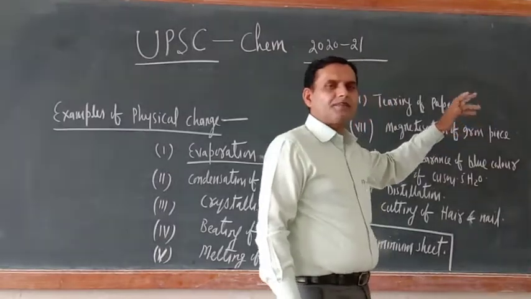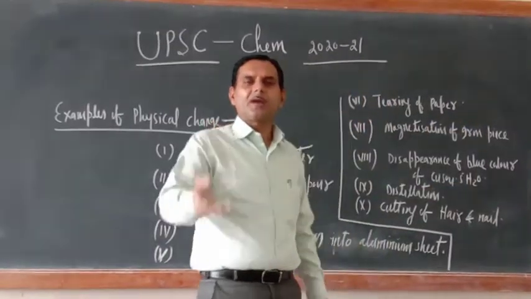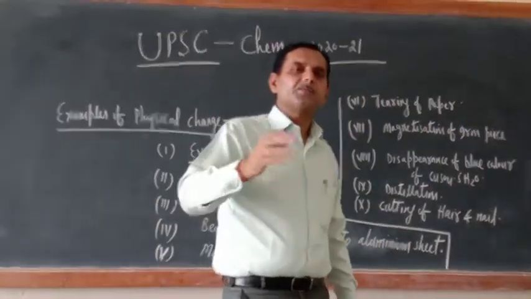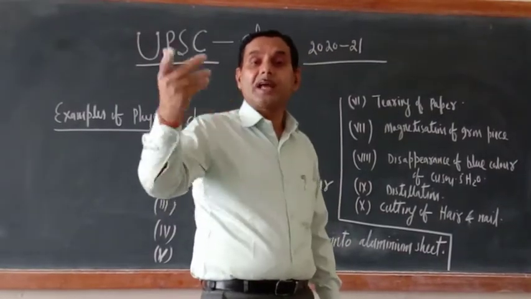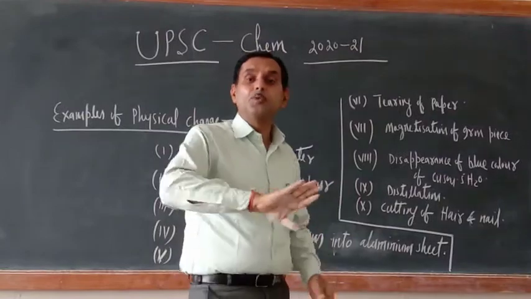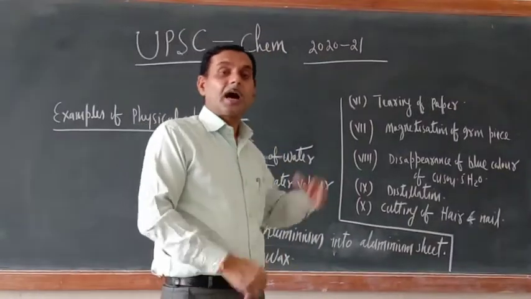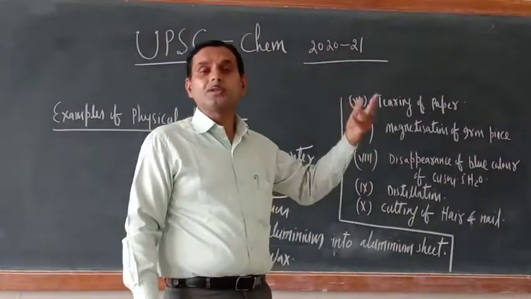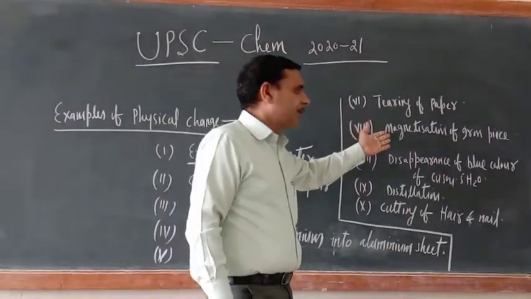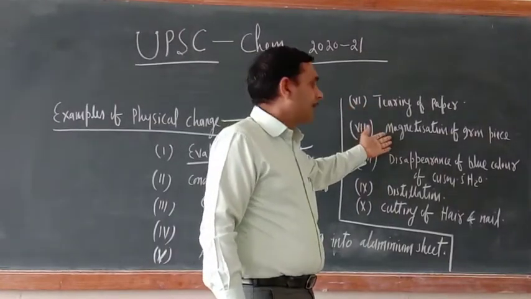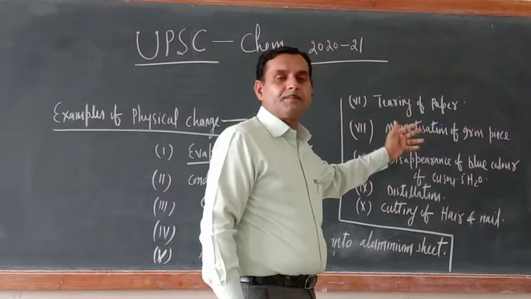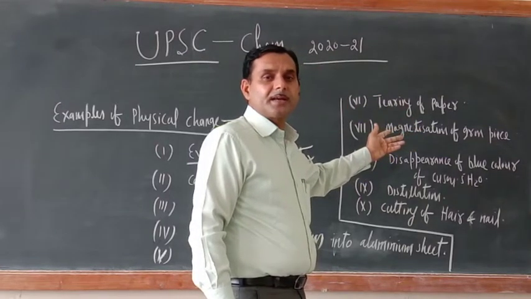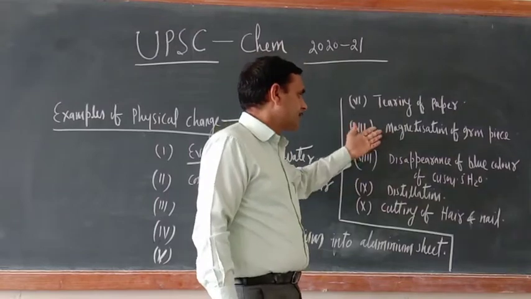Magnetization of an iron piece. Just see. Take one iron piece. Bring this one near a strong magnet. So it will also acquire the magnetism. But when you remove the strong magnet away from this one, it will lose the magnetism. So what does it indicate? It indicates that the magnetism developed in the iron piece is temporary. So it is a physical change.